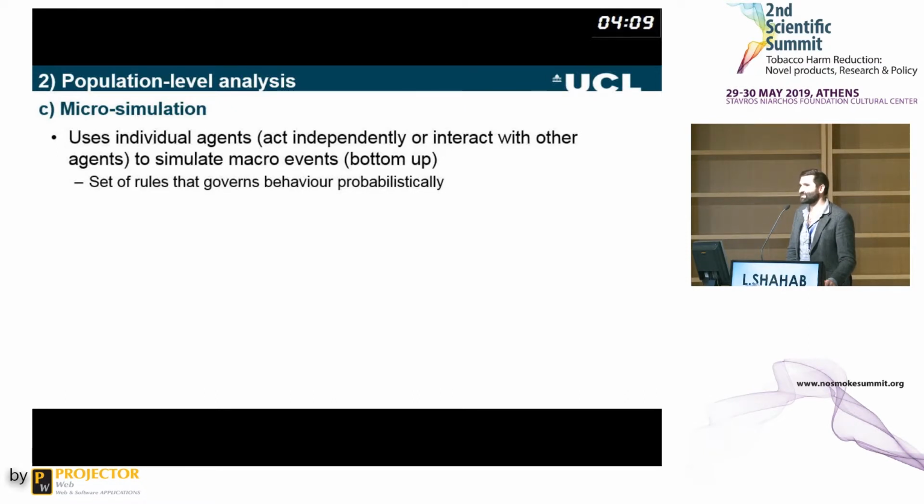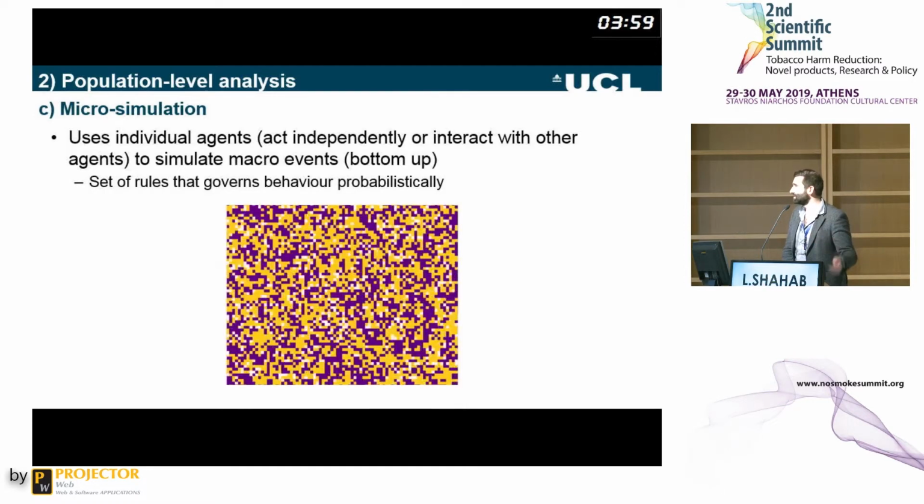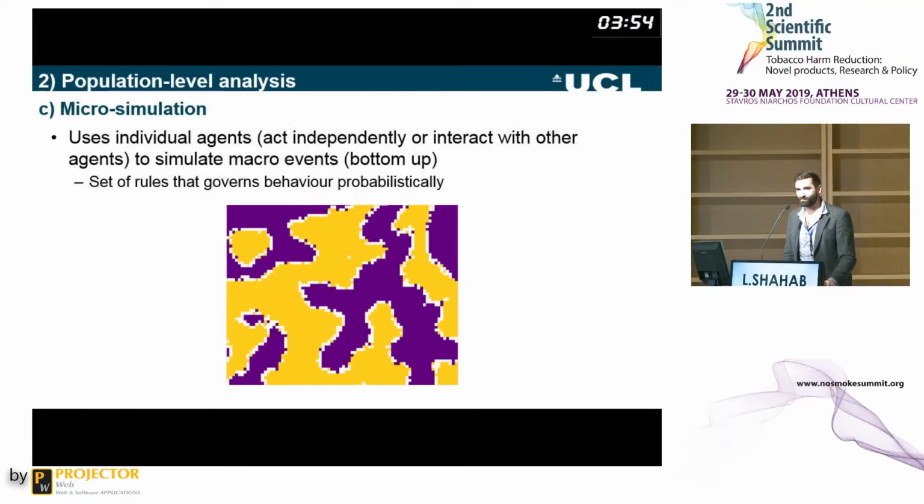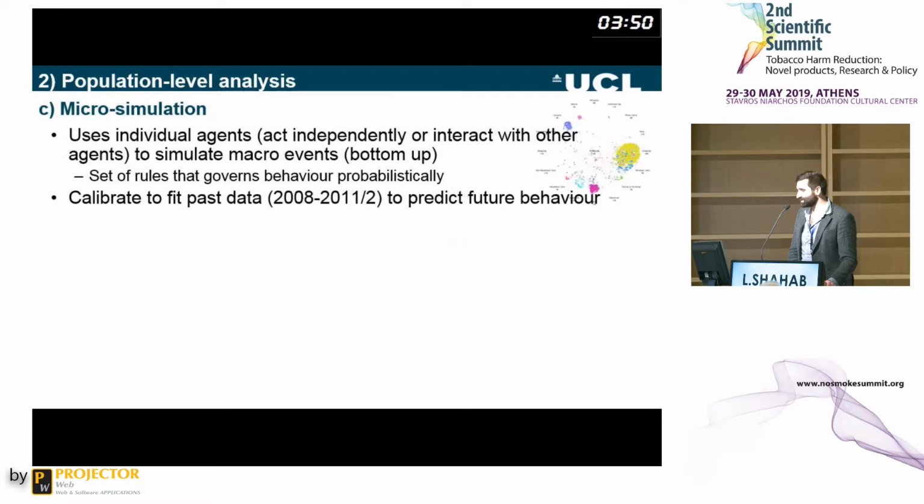Most famously, agent-based models are derived, for instance, from explaining how neighborhood segregation occurs in the US. You give it a very simple rule: you have a preference, if you're white, for white people, and if you're not white, for non-white people. Then you run the model, and over time you get quite complex patterns emerging from very, very simple probabilistic associations. In this particular analysis, I used data from prior to e-cigarettes being popular in the US and the UK to calibrate future behavior in this artificial set of adolescents.